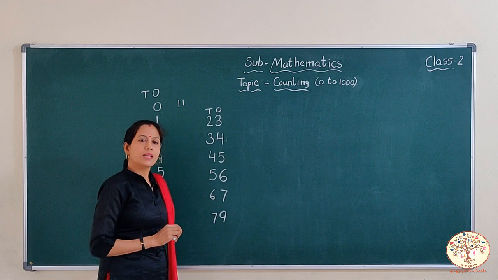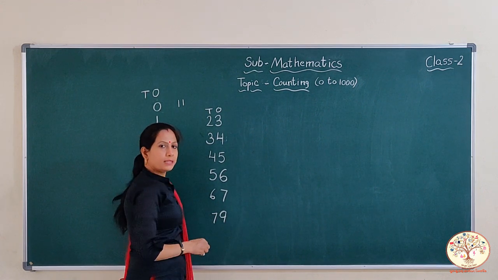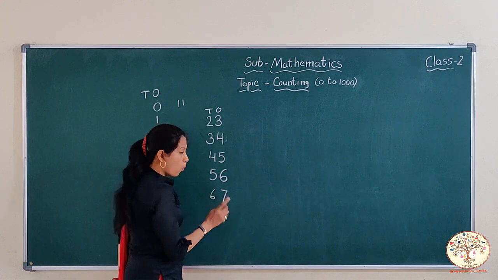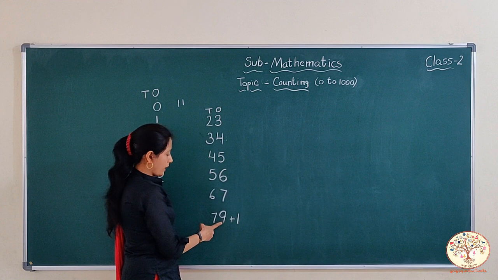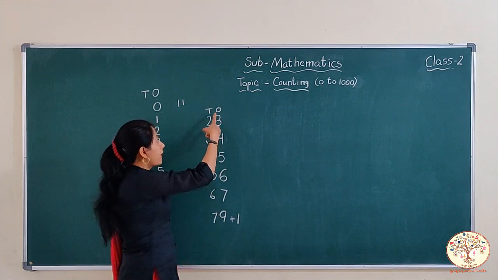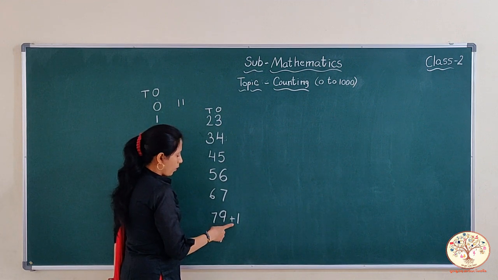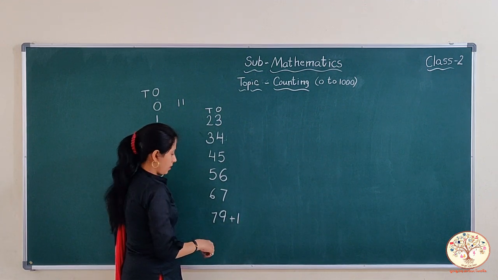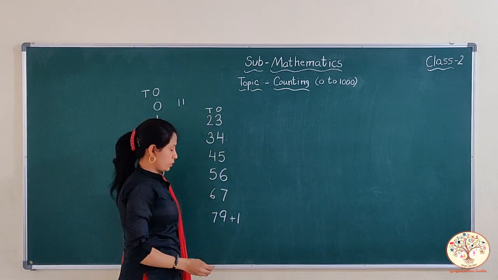When we come to 79, what comes after 79? When 79 increases by 1, 1 is a 1-digit number, so it goes to the 9, that is also ones family. 9 becomes tens, but 2 digits cannot live in one house.